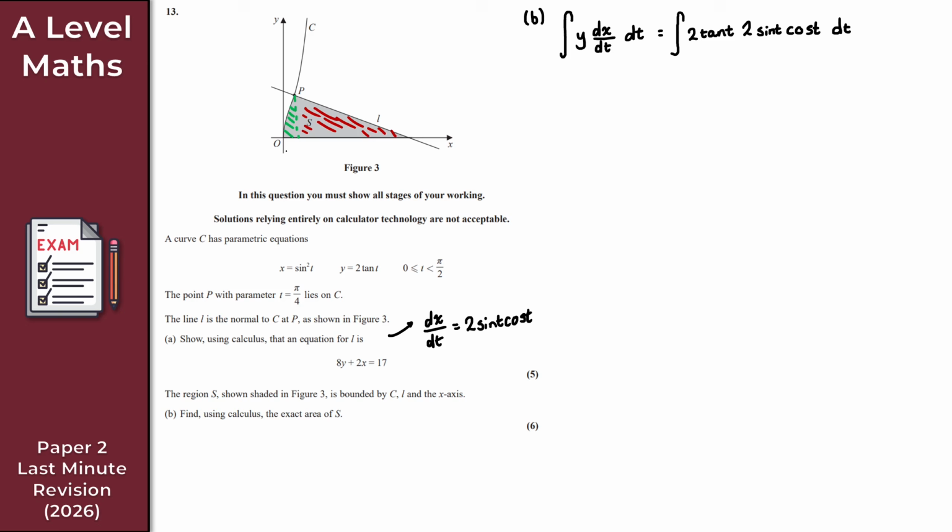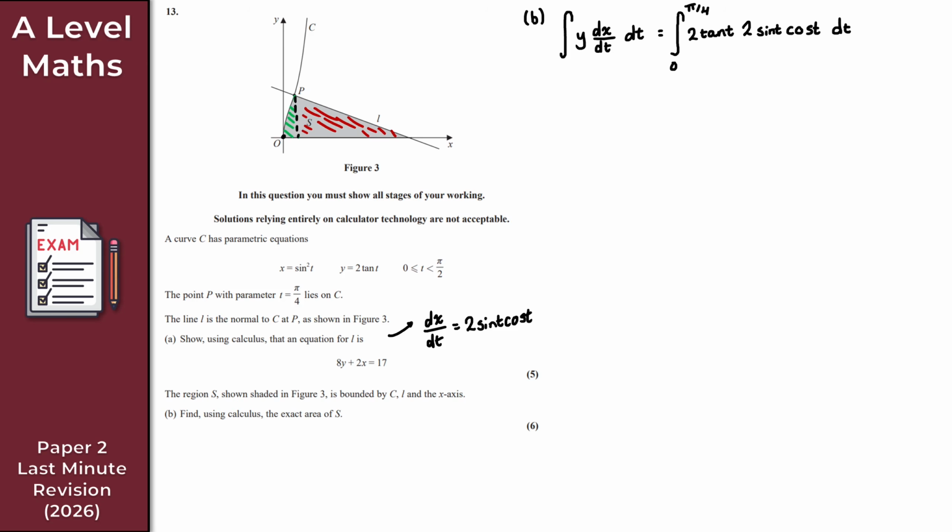We're integrating between this point and this point, so from 0 to pi over 4. As we're told, this is when the point P has parameter t equal to pi over 4. So we're integrating from 0 to pi over 4.